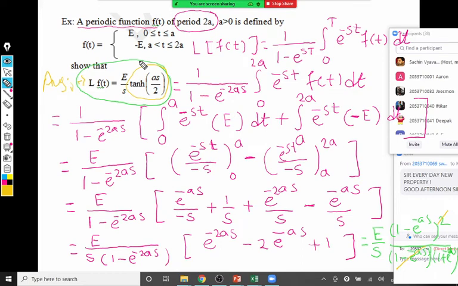Those who have a problem with that definition, remember the tan hyperbolic theta is e raised to theta minus e raised to minus theta divided by e raised to theta plus e raised to minus theta. So that type of definition is there for tan hyperbolic theta. So no need to go into the detail. You can directly write the required answer.